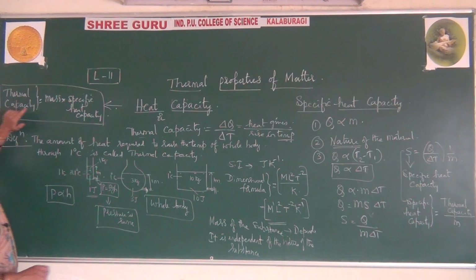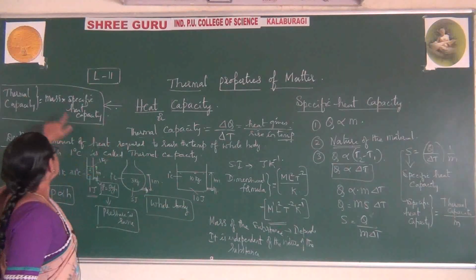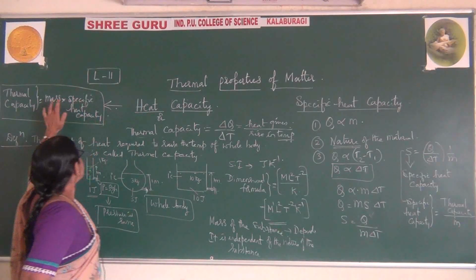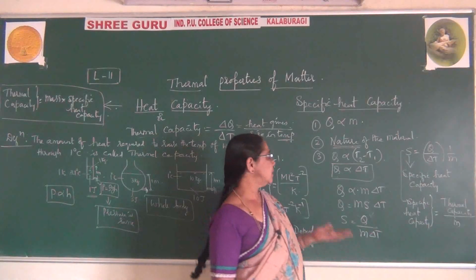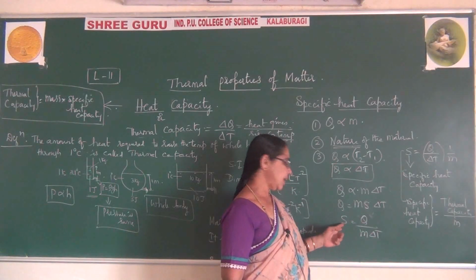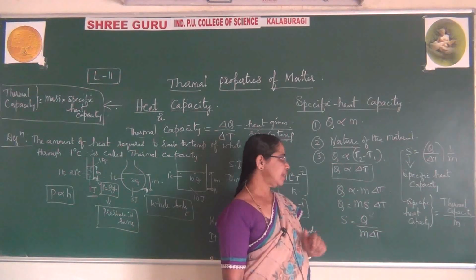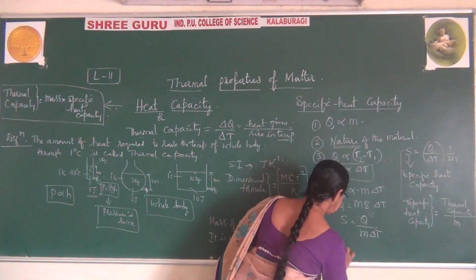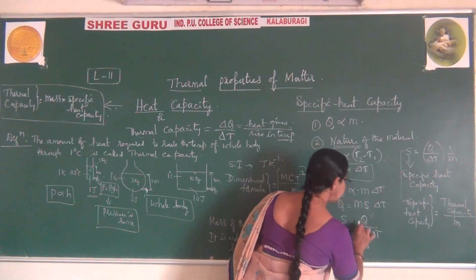So just now I said thermal capacity depends on the mass of the substance. Okay, now you can also explain like this. Here I have written this S. What is this S called as? Specific heat capacity. You can write C or S. So S is equal to Q by M into delta T. By just observing this, you can say the SI unit for this is, here it is joules.